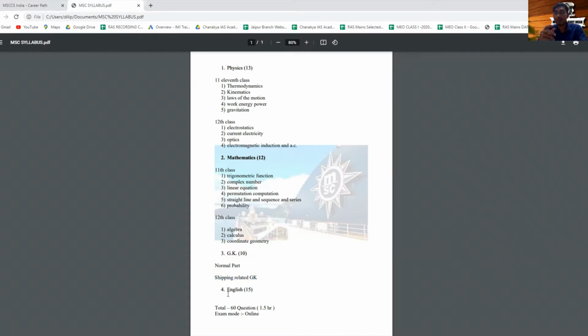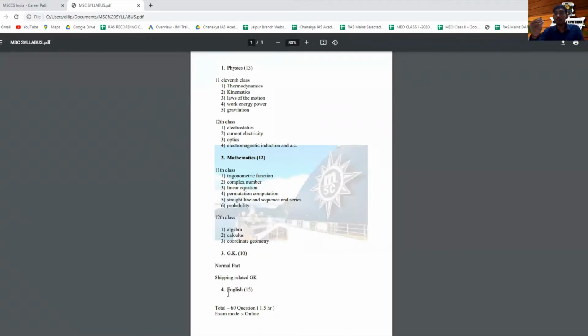Now we will elaborate a little bit on this. In physics, you can see the part I have given for the 11th and the part for the 12th. Around 80% of the questions will be from these topics, but still 20% will be from somewhere else. So you need to put in your efforts. If you are starting today, these chapters you need to make 100% clear yourself. If you leave any of these topics, it might be a big problem for you.